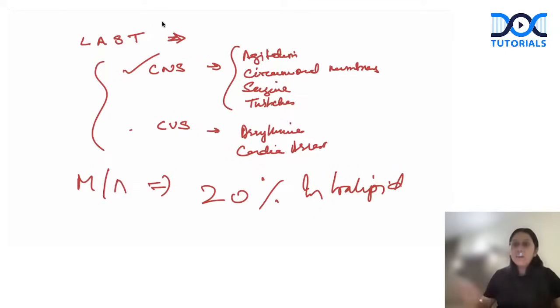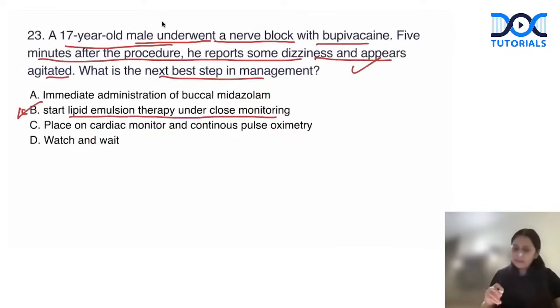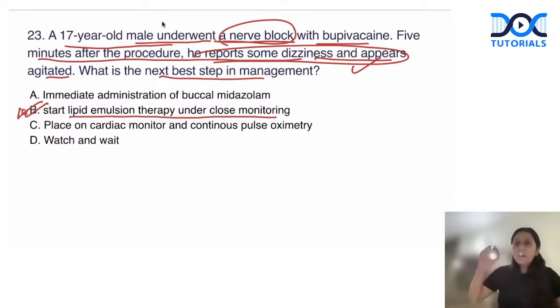This is the antidote for LAST, local anesthetic systemic toxicity. So whenever a nerve block is given and we get some features of local anesthetic systemic toxicity, we can start lipid emulsion. It will improve the patient. Remember, LAST is very frequently asked in exams.